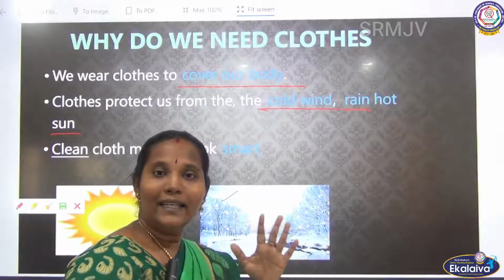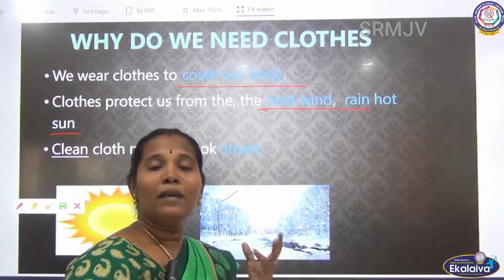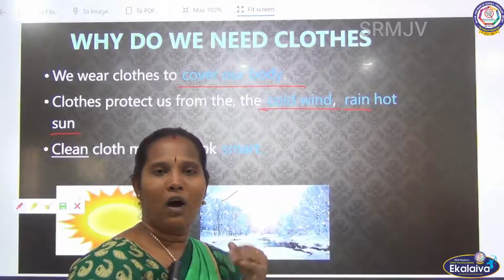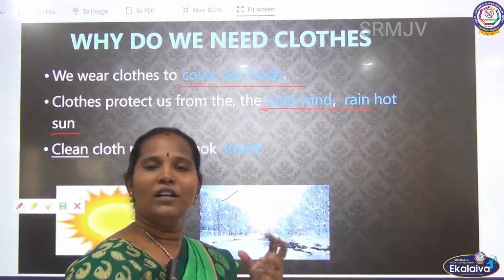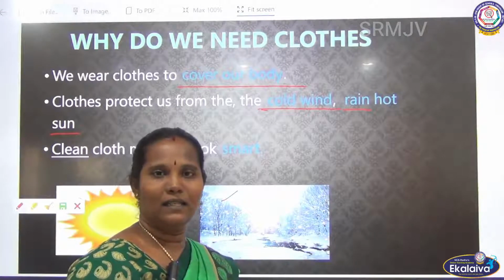Yes. See, clean clothes keep our personality good, and they make our personality look smart. That's why we wear different clothes for different occasions and some other reasons, isn't it?